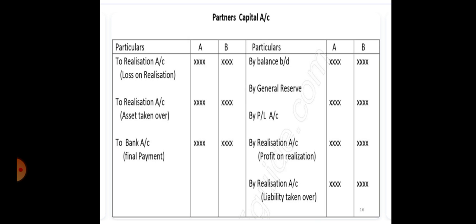After that, we will calculate the difference between the credit and the debit side of partner's capital account. And if credit side is greater than debit side, then the balance will be written under debit side by writing as to bank account. To bank account means we are making the final payment. And if debit side is greater than credit side, we will write it as by bank account, and it will mean that the partners are bringing that amount of shortage in the business.